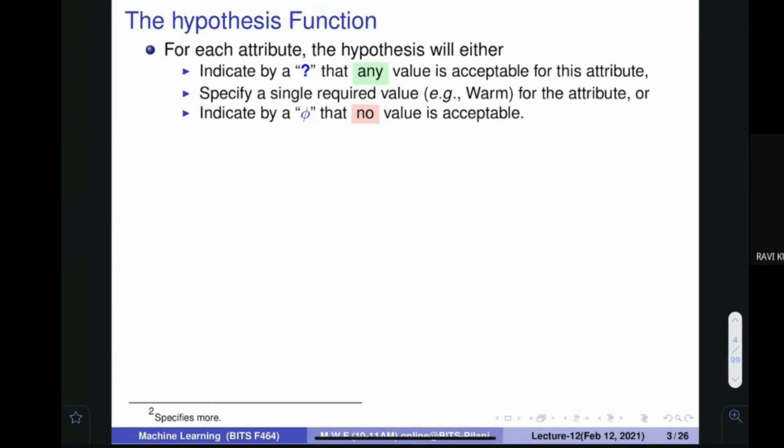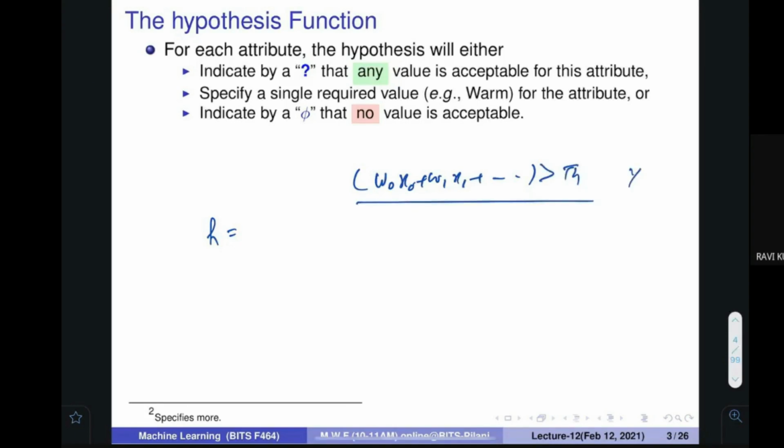The next thing I wanted to tell you is how I am going to form the hypothesis. Earlier we have seen a procedure where, if attributes are there, we say W0x0 plus W1x1 plus dot dot dot, and if this value is greater than some threshold, then we say yes, otherwise we say no. This was one way to form the hypothesis. In this particular session we are going to see a different way, and this different way says that the hypothesis is going to be a tuple that contains the space for all the attributes.